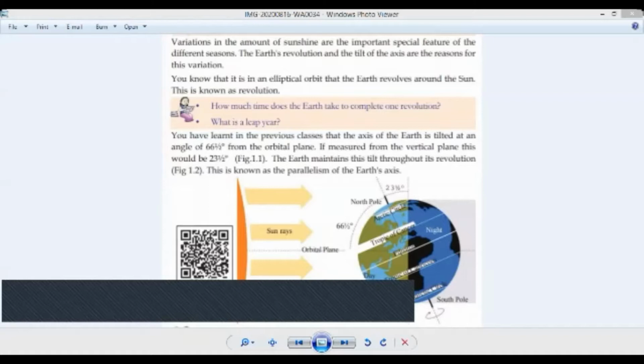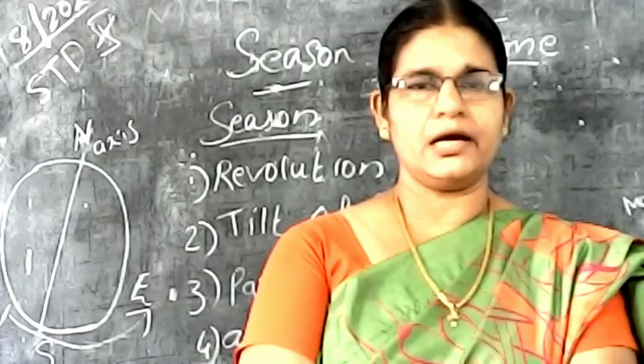23 and a half degree. Understand? That is the tilt of the axis. Once again, all of you look at the picture. The axis of the earth is tilted. Tilted means that inclination. Inclination എന്ന് പറഞ്ഞു കഴിഞ്ഞാൽ ഒരു ചെരിവുണ്ടെന്ന്. Tilted at an angle of 66 and a half degree from the orbital plane. If we measure from the vertical plane, this would be 23 and a half degree. Isn't it? That is the tilt of the axis. Okay. Tilt of the axis.